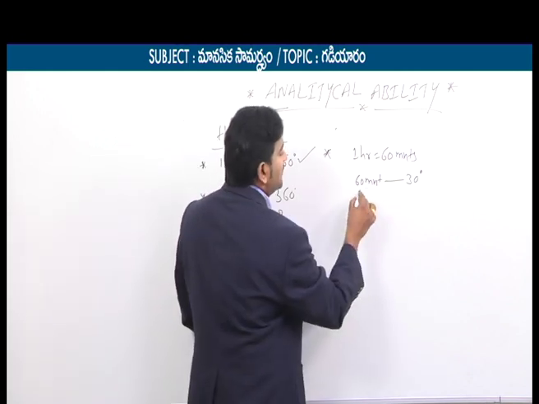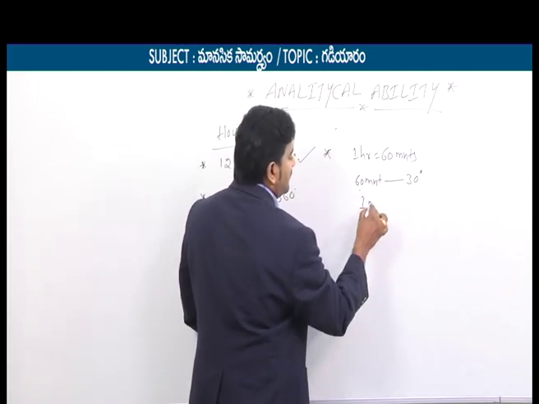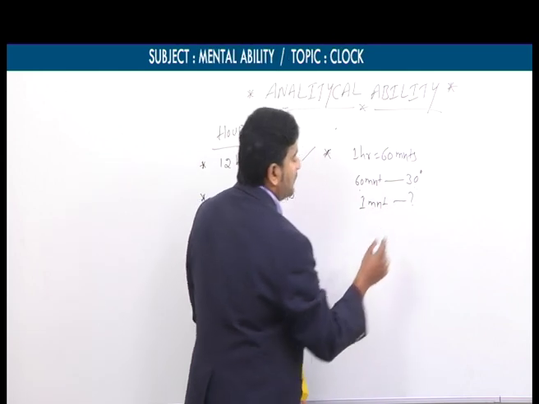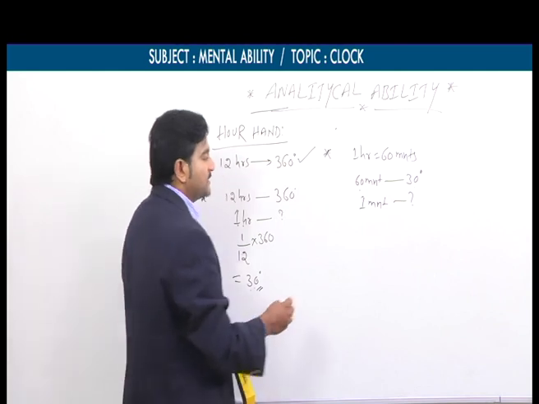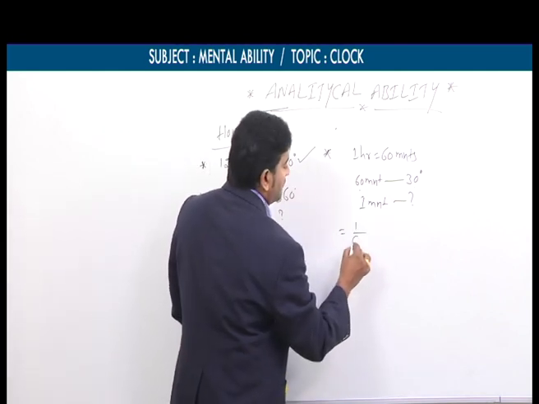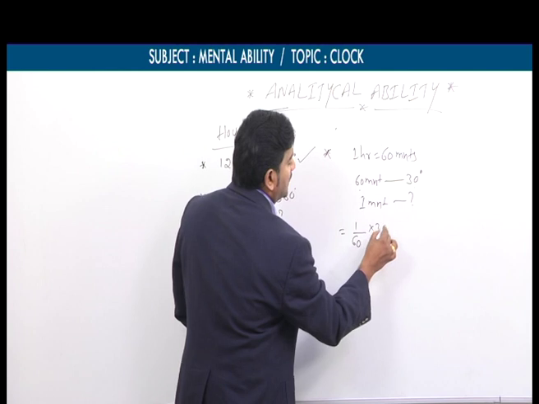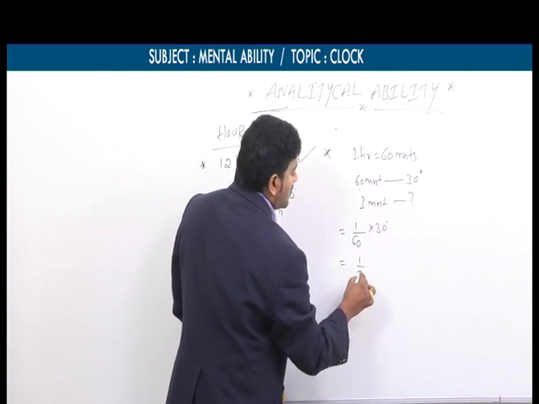If 60 minutes is 30 degrees, then 1 minute is how much? Again a small mathematical calculation, you need not worry. That is 1 by 60 into 30 degrees, which equals half a degree.